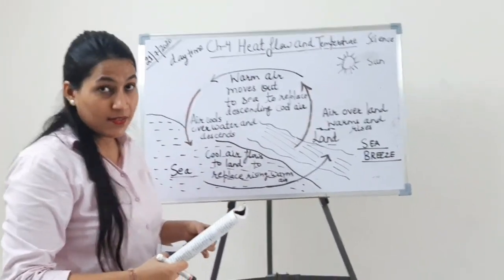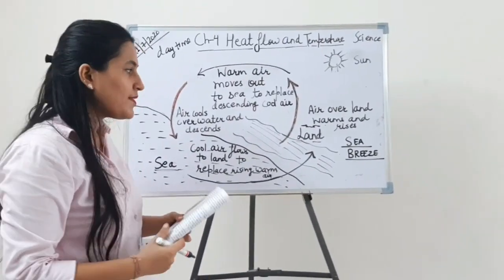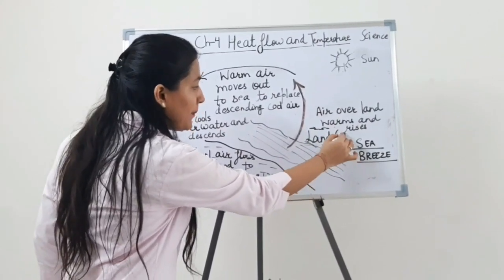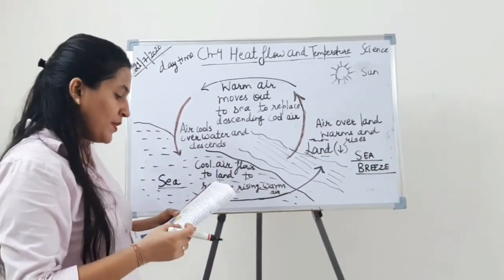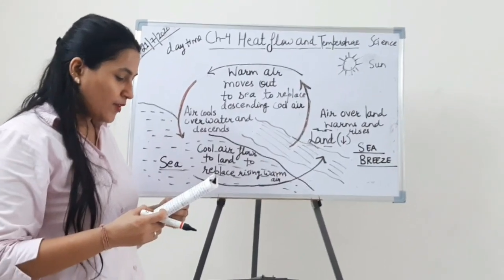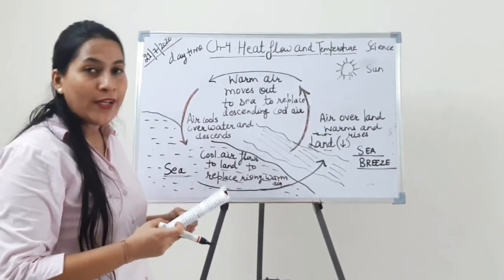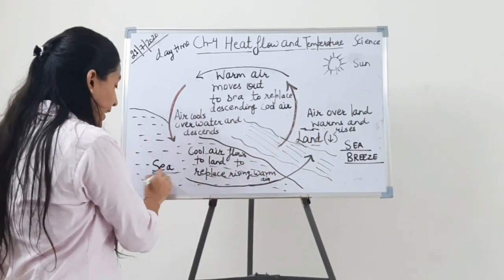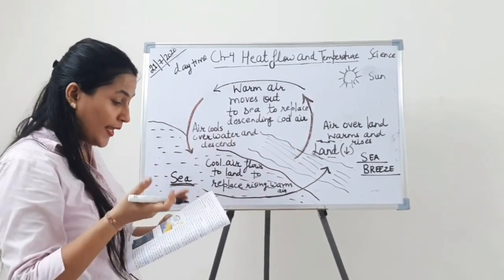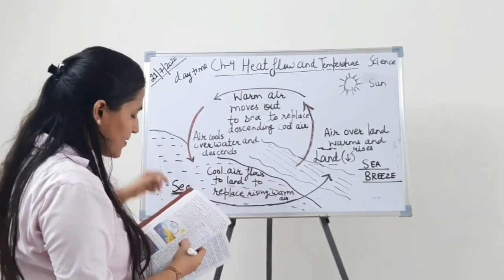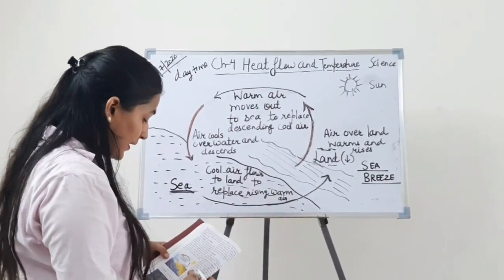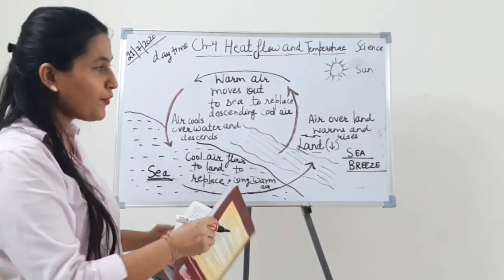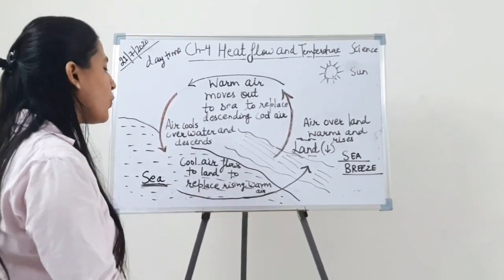The result is a fall of pressure over the surface of land. And when you see the pressure over here, it will all fall down. To make up for this fall in pressure, to balance the pressure of the land, the cold air from sea starts blowing towards land, giving rise to sea breeze. Okay students, first we understand from the board, then I am going to show you the figure in the book also.